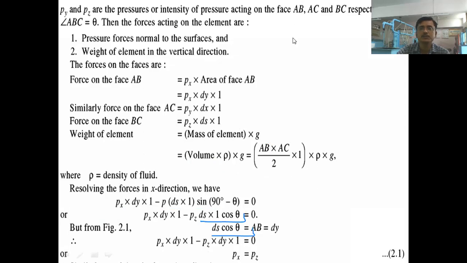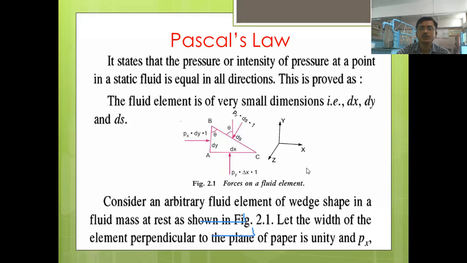Okay, what is ds cos theta? If you see in the triangle, applying trigonometry, what is cos theta? Cos theta is nothing but adjacent by hypotenuse, right? So cos theta is equal to adjacent, that is dy by ds.